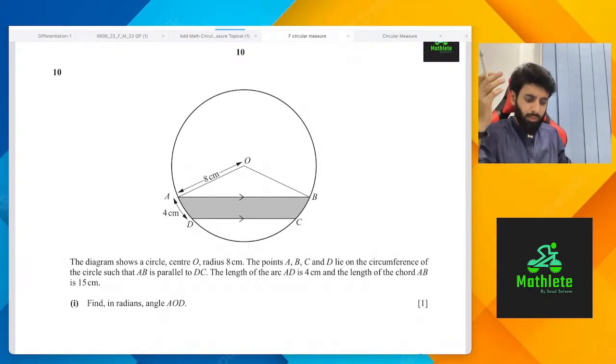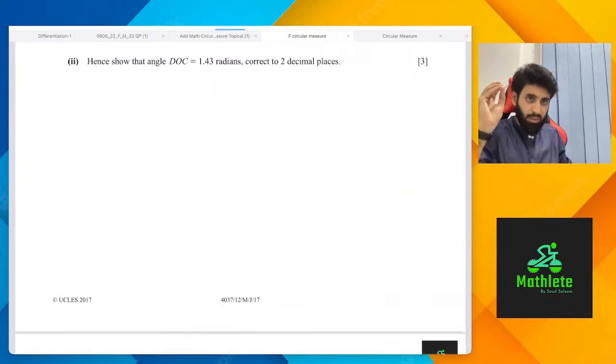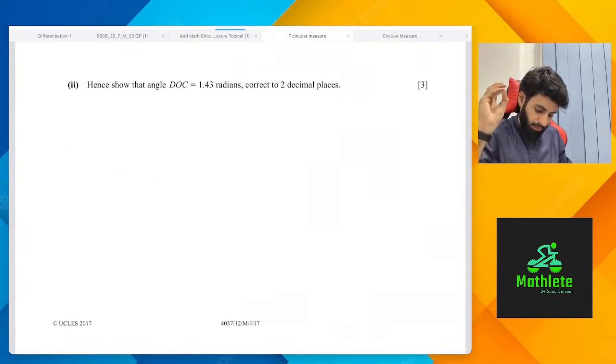Walaikum assalam. So let's do this question. This will be the last question. Like I said, this is from May-June 2017, paper 1, variant 2. Okay, paper 12.